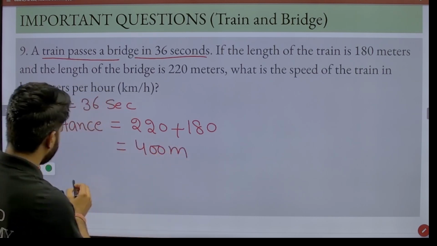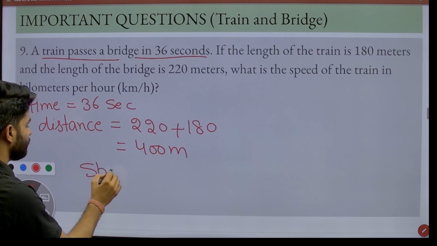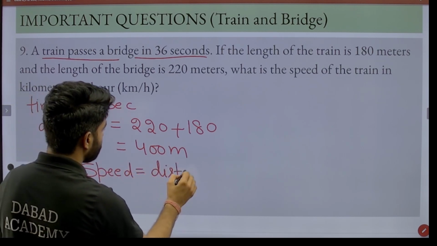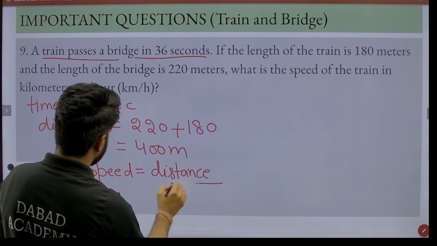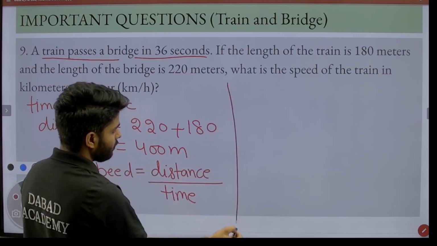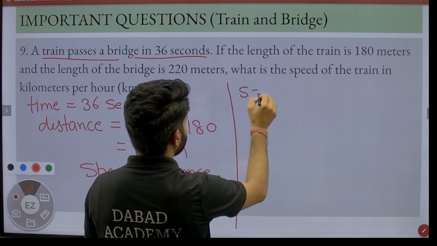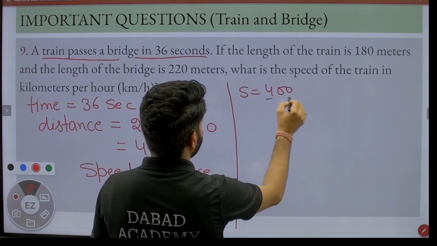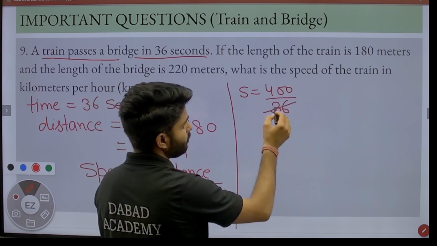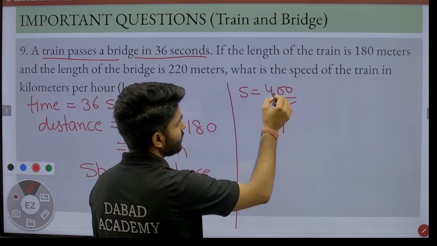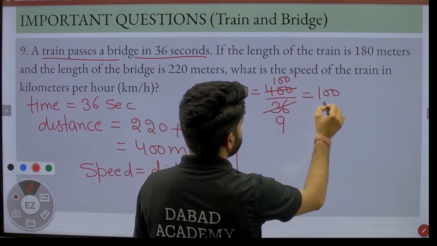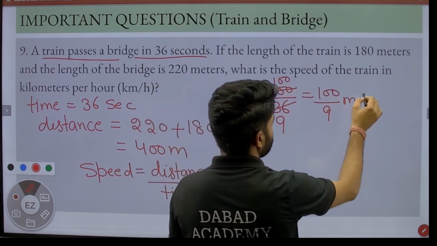Now we have to find the speed, that is equal to distance upon time, and we have distance is 400 meter and time is 36. Both numbers are divisible by 4, and 4 nines are 36, that equals 100 by 9 meter per second.